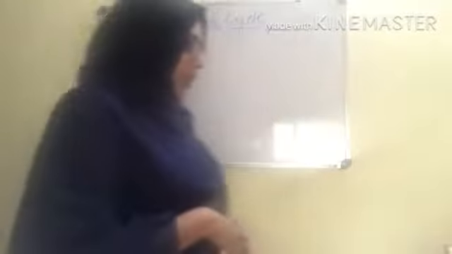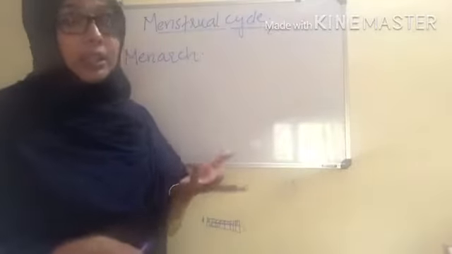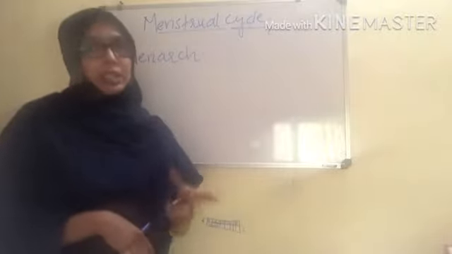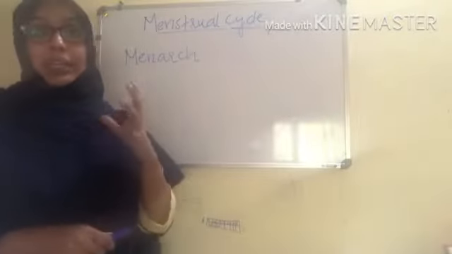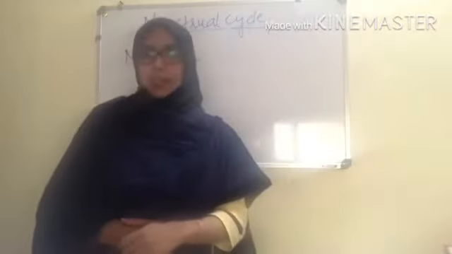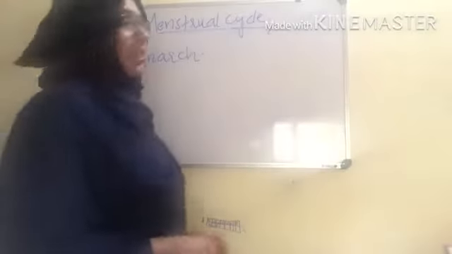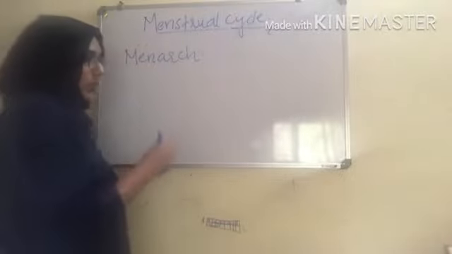Okay. So during the cycle, one ovum is released from either the left ovary or the right ovary. That process is known as ovulation. And this release of the ovum happens at the mid-cycle of the menstrual cycle. Clear? Three phases are there for the menstrual cycle. We are going to see the menstrual cycle in detail.